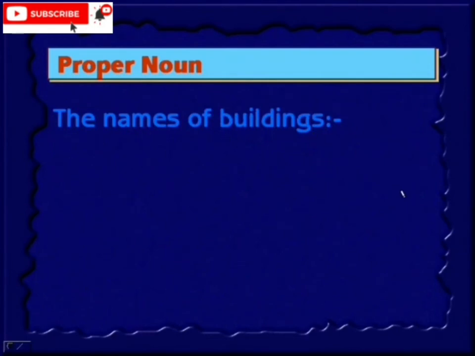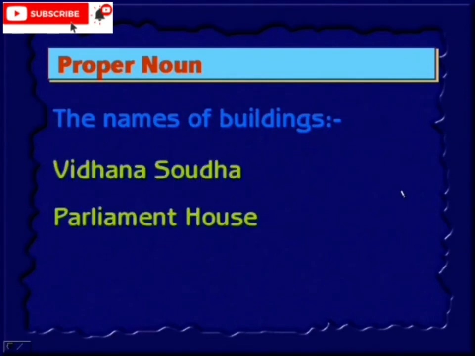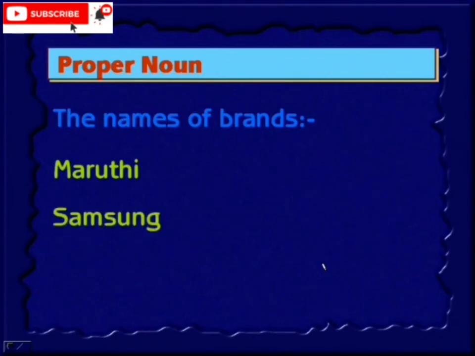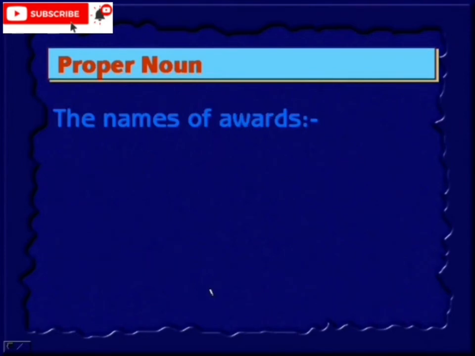The names of buildings. Vidhana Saudha, Parliament House, Royal Orchid Hotel. These are particular buildings. The names of brands. Maruti, Samsung, Kingfisher. Say Maruti car, Samsung TV, Kingfisher airline. These are the big brand names.